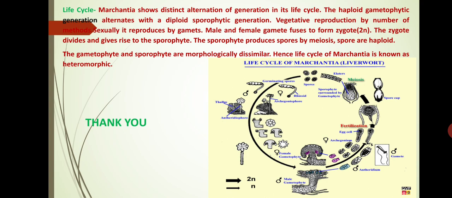The gametophyte and sporophyte are morphologically dissimilar. Hence, the life cycle of Marchantia is known as heteromorphic.